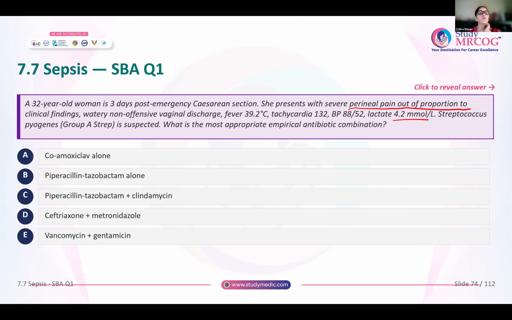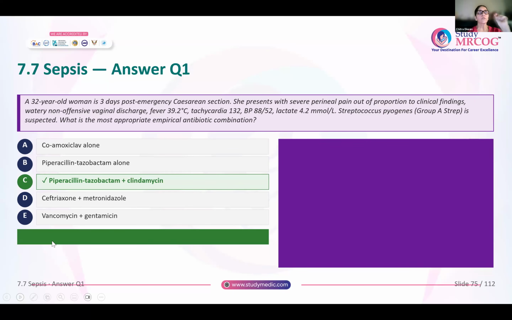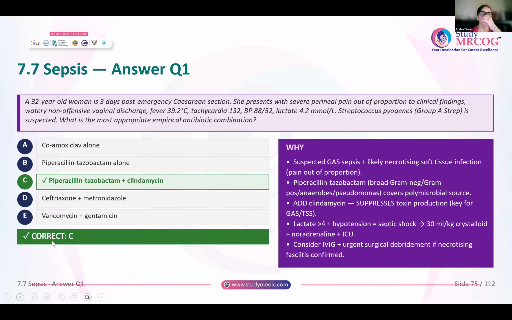For group A, always remember clindamycin you will give because it suppresses the toxin production. And the other antibiotic is something that you want to give, which is broad spectrum. Okay. So Piptaz is the first line. Piptaz and clindamycin because it is GAS. So to prevent the toxin that is produced by GAS, always you will add clindamycin. Okay.